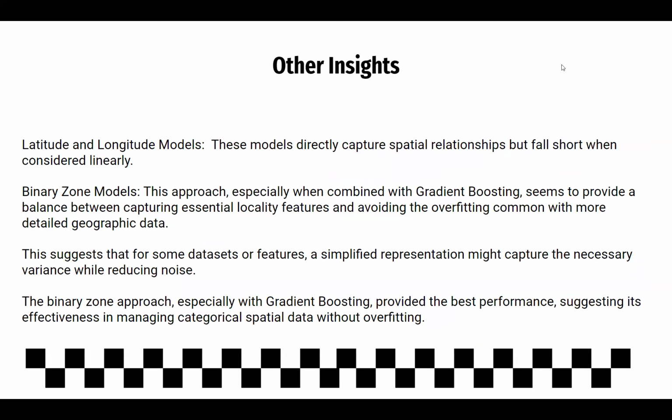So now to get into some other insights from our latitude and longitude models, we know that these have a greater spatial relationship, but they actually ended up falling short when we consider them linearly. For the binary zone models, when we combined them with gradient boosting, we ended up getting a balance between capturing the essential geographic features and avoiding overfitting. So it actually ended up being more effective for the binary zone models, which is interesting because it seems that for some data sets or features, a simplified representation like this binary zone model, as opposed to latitude longitude, actually might be capturing